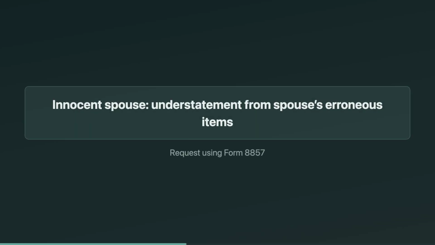Innocent spouse relief is about an understatement of tax on a joint return caused by erroneous items of the other spouse. Think omitted income, like gambling winnings or improper deductions. The requesting spouse is basically saying, "I didn't know, and it's not mine." The form to remember for the exam is Form 8857, Request for Innocent Spouse Relief.